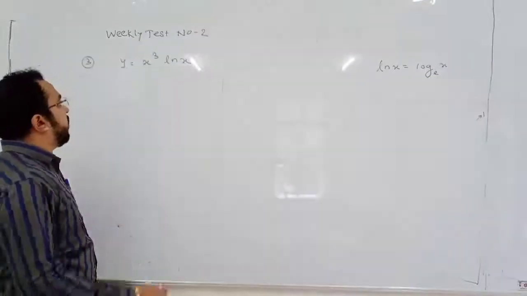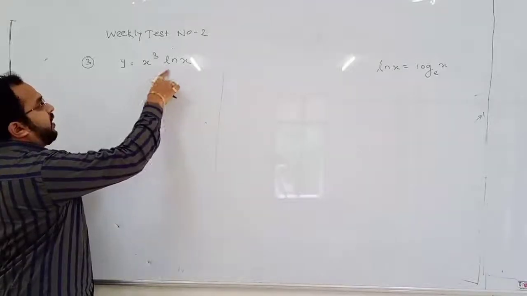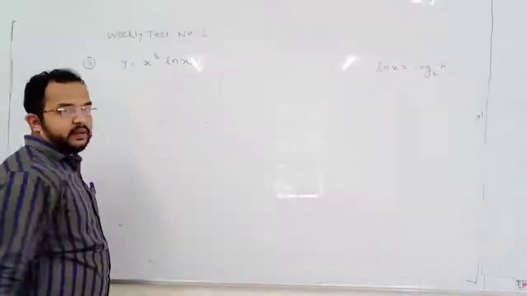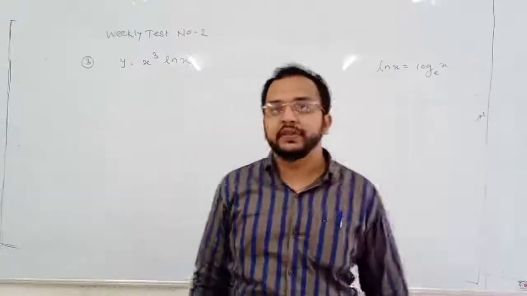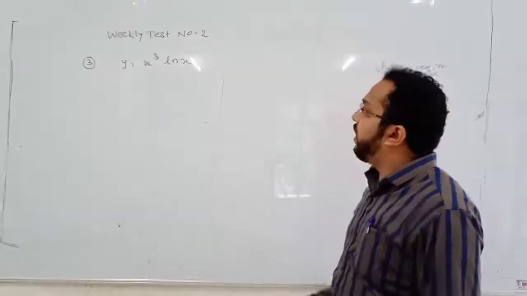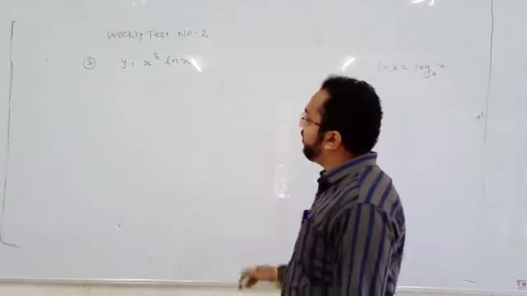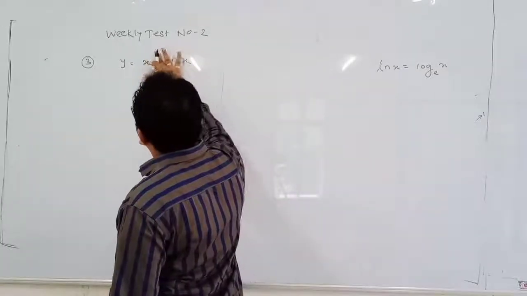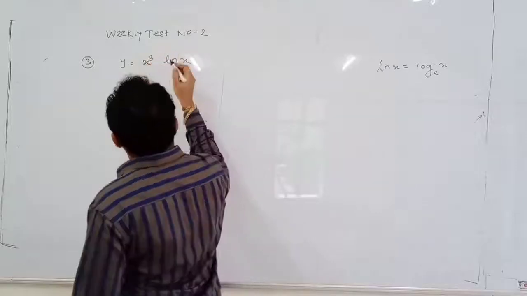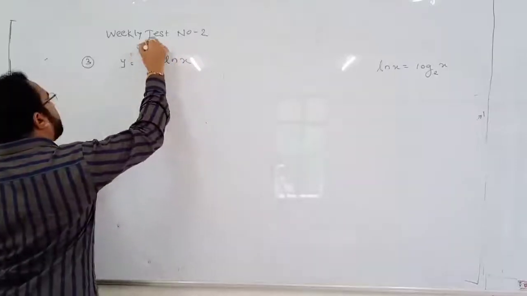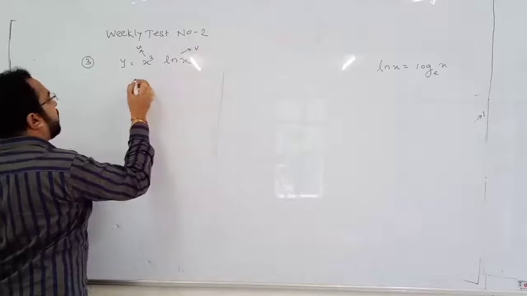Okay. Now here it is the product of two functions. Which are the two functions? X cube is the first function. This is u and this is v.